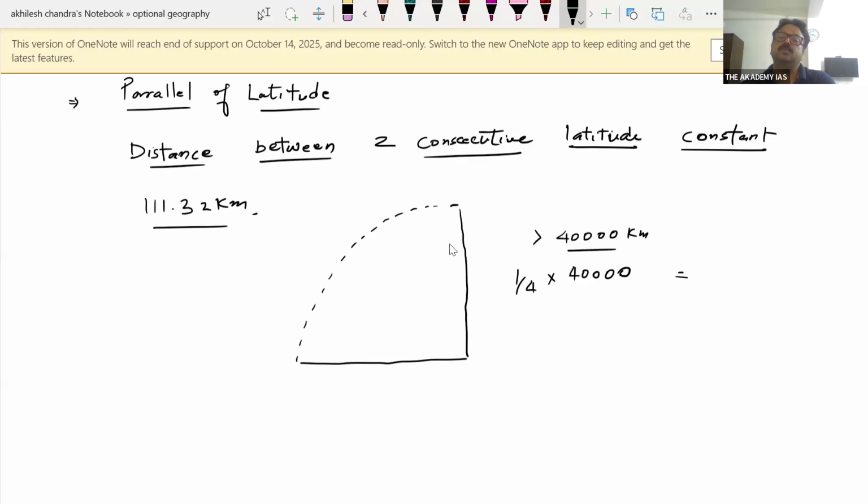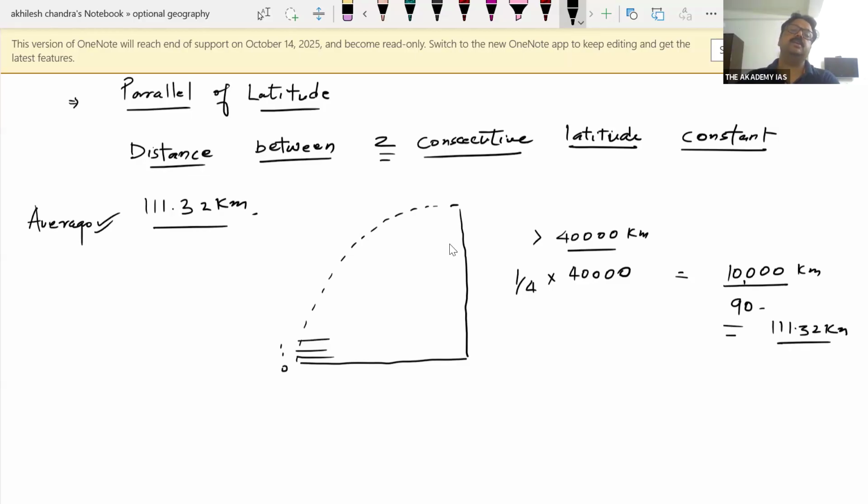So obviously it is almost 10,000 kilometers. Once you divide 10,000 kilometers by 90, you will find 111.32 kilometers. So this is the consecutive distance of each parallel of latitude, which is divided by 0, 1 degree north, 2 degrees north, and so on. So the distance between two consecutive latitudes is 111.32 kilometers.